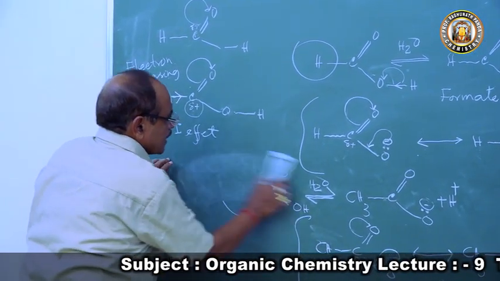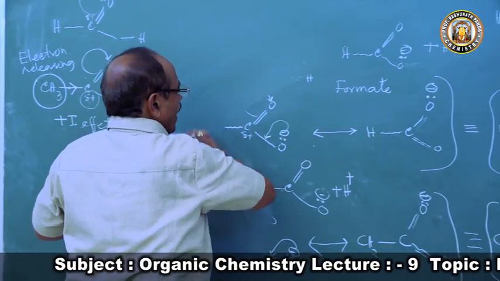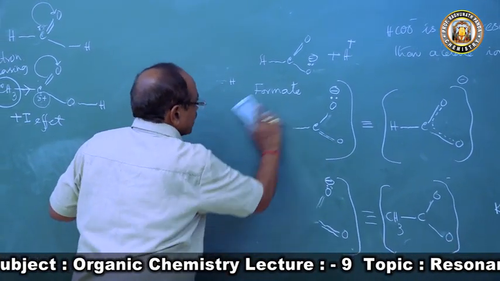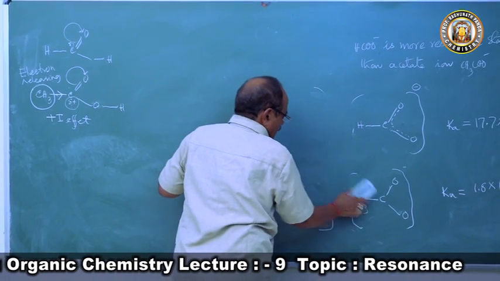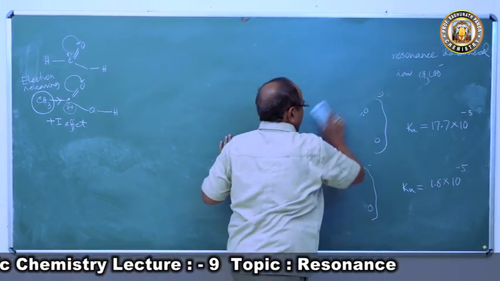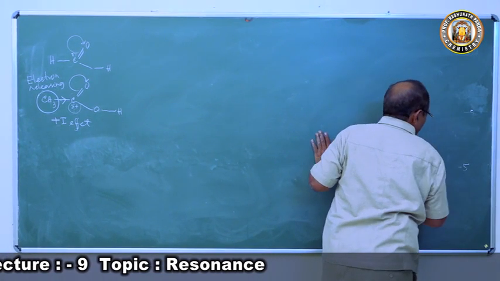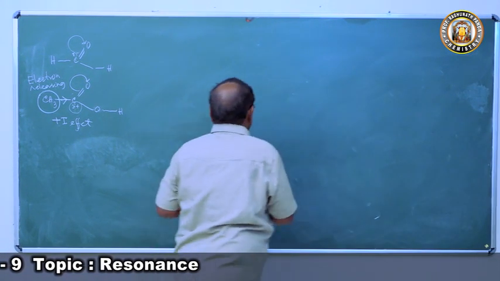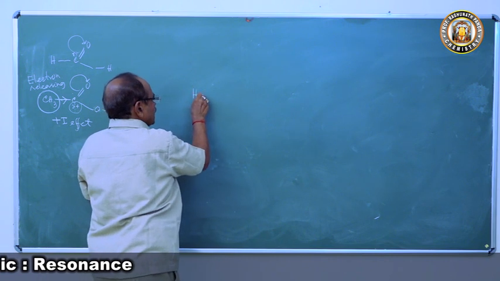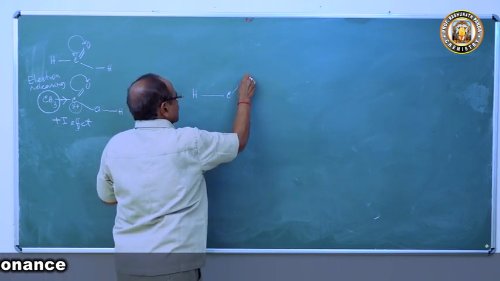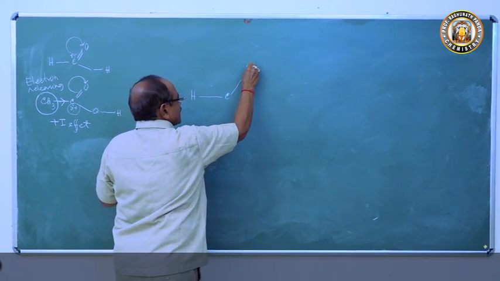So I can explain here how this plus I effect of the methyl group in acetate ion opposes the delocalization of the negative charge of the carboxylate ion. If you come to formate ion, this is formate ion, HCOO minus.